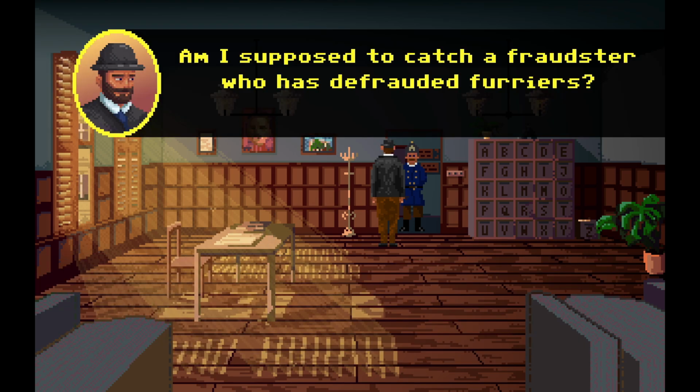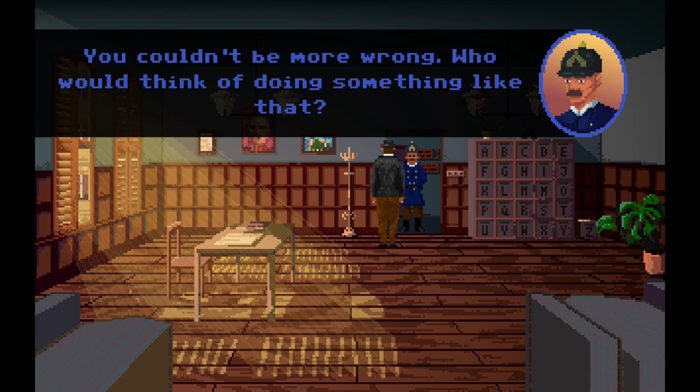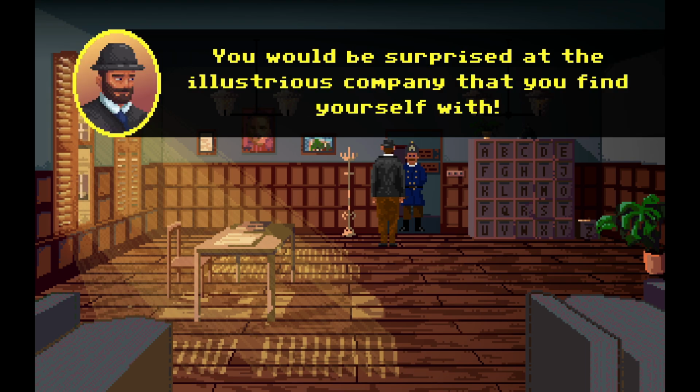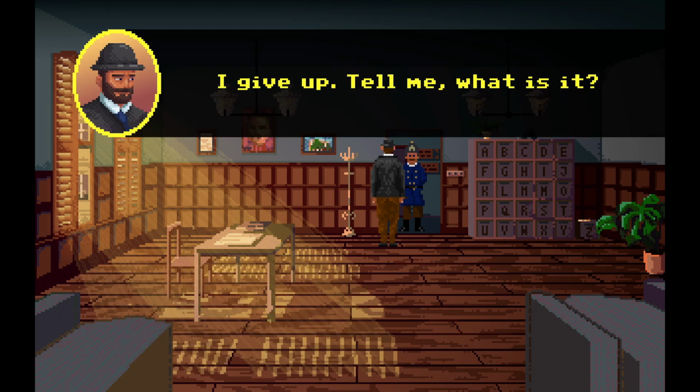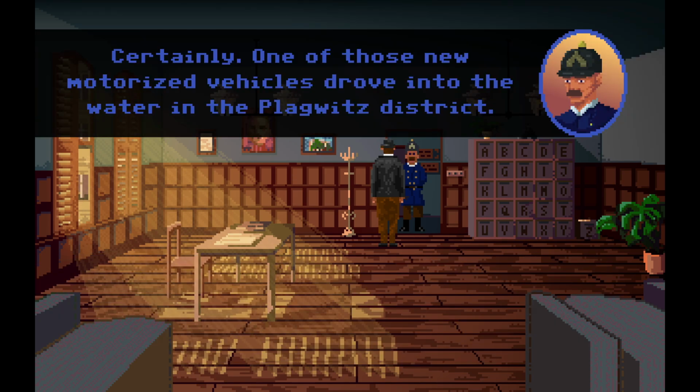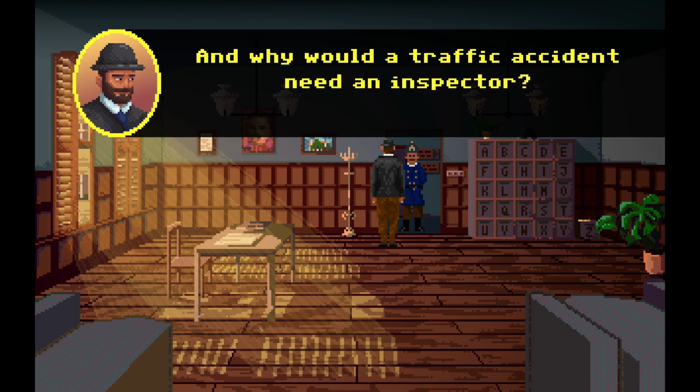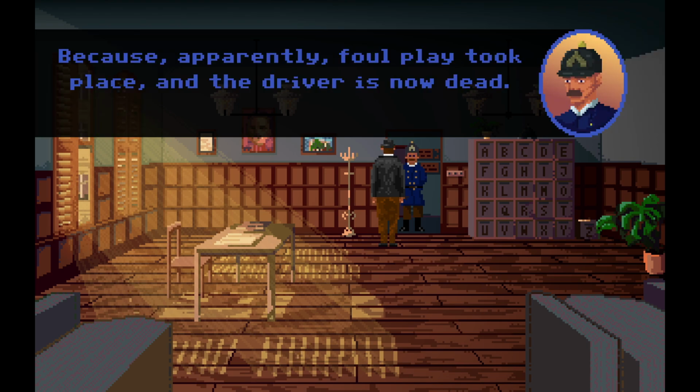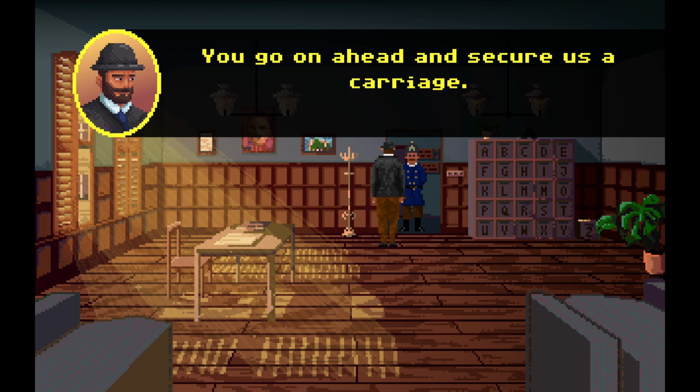Am I supposed to catch a fraudster who has defrauded furriers? You couldn't be more wrong. Who would think of doing something like that? You would be surprised at the illustrious company that you find yourself with. I give up. Tell me, what is it? Certainly, one of those new motorized vehicles drove into the water in the Plogwitz district. And why would a traffic accident need an inspector? Because apparently foul play took place and the driver is now dead. You go on ahead and secure us a carriage.